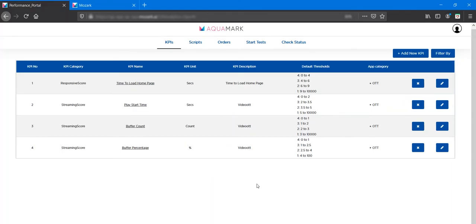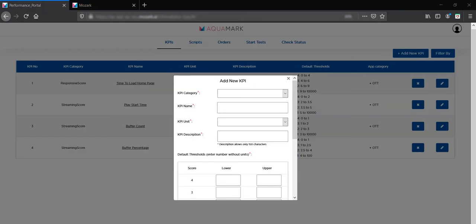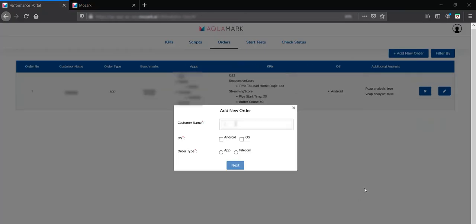While adding the script, if the required KPIs are not present, an admin can add the KPIs as per the requirements by going to the Add KPIs section. Creation of orders, instructions about the peers to be taken into consideration, and weights to be assigned to the KPIs can be added here.